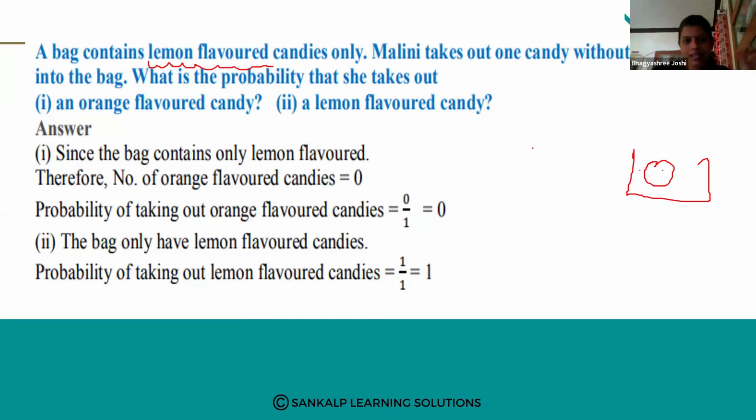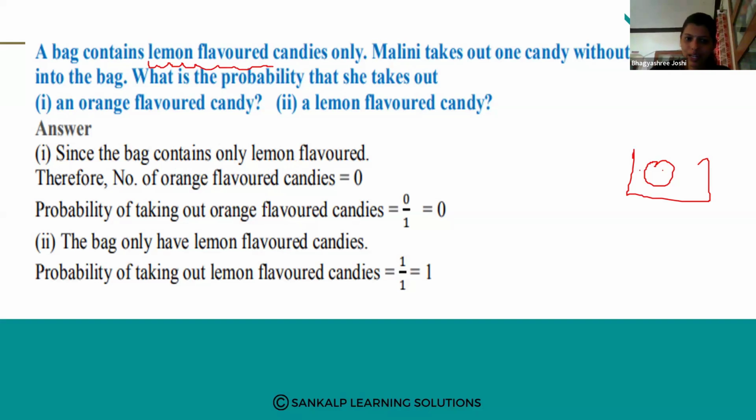Yes, dear students, here they have mentioned clearly that a bag contains lemon flavor candies only. That means it does not contain any other candies. So only lemon flavor candies are there. But what have they asked? Orange flavor candy. If there are only lemon flavor candies, where will orange flavor candies come from? Yes or no? Since the bag contains only lemon flavor candy, there are no orange flavor candies. If the event cannot happen, the probability is 0, right?